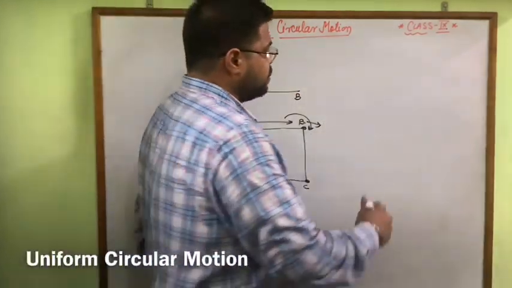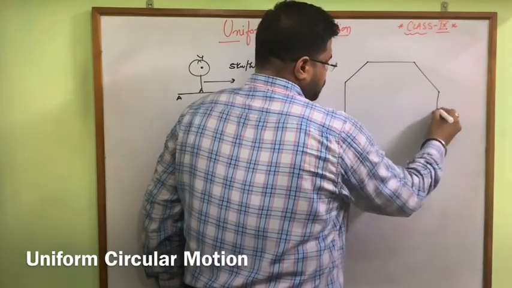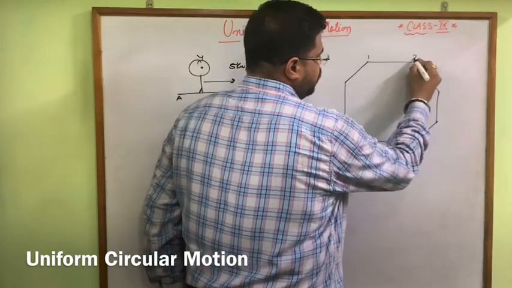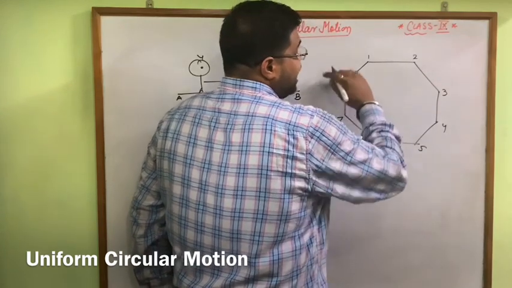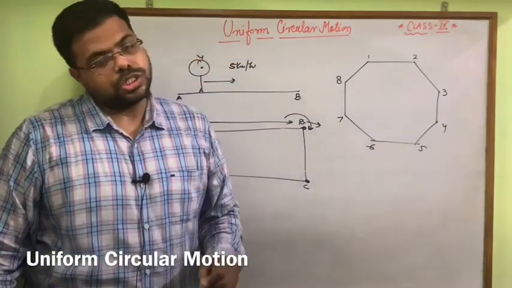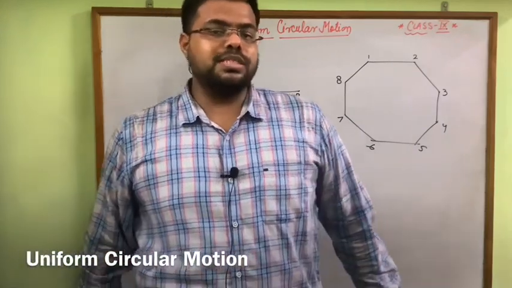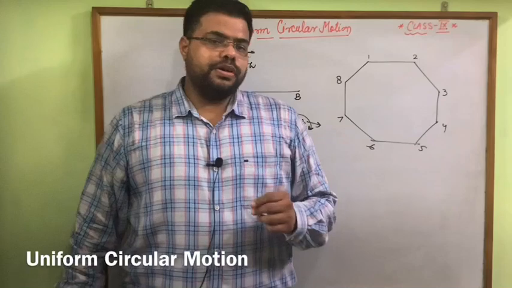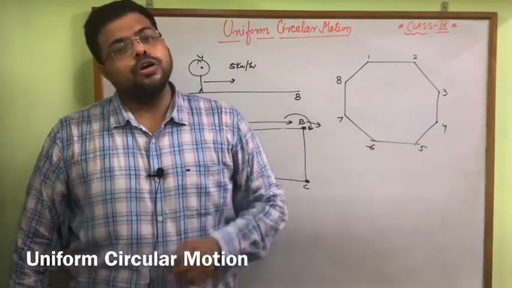In the third case, when the person is walking over there, there are 1, 2, 3, 4, 5, 6, 7 and 8 times he is going to change his speed, otherwise he also comes out of his track. So there are various kinds of examples where the velocity can change due to the change in the direction of motion.